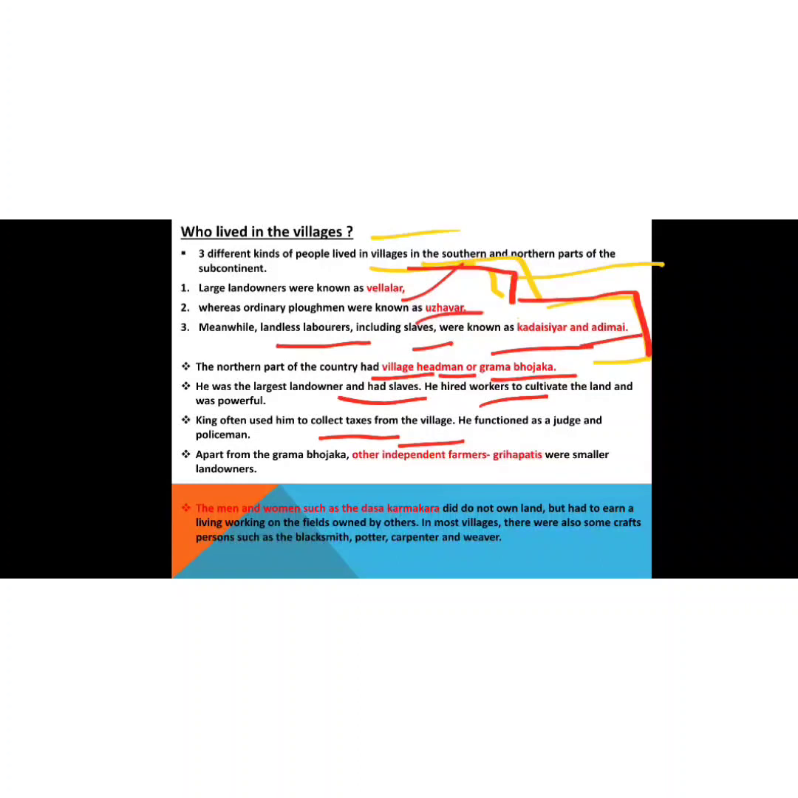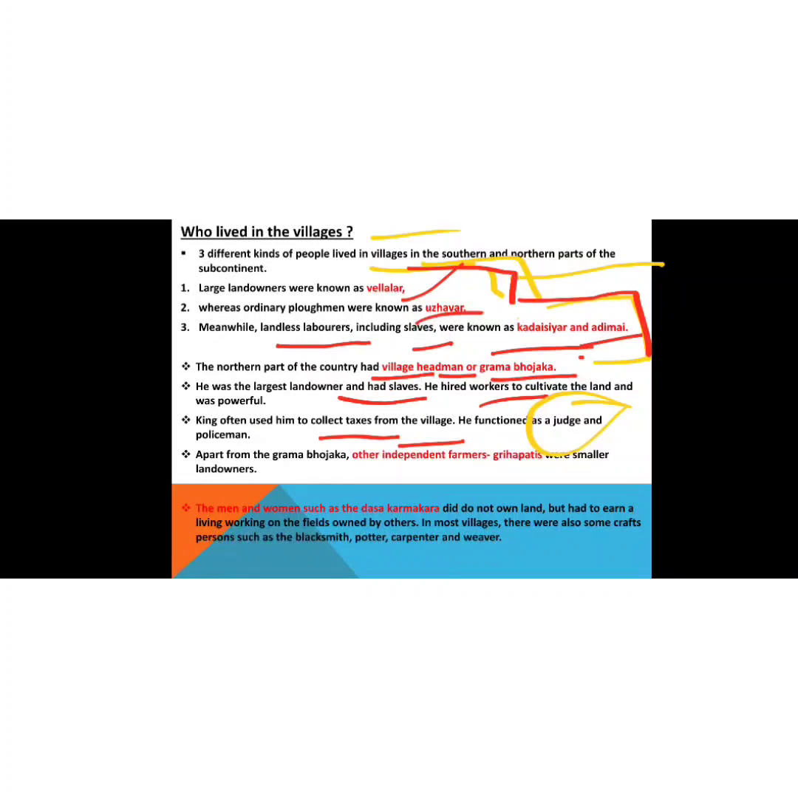And also the post of Gram Bhojaka was basically hereditary. Hereditary means the family to which the Gram Bhojaka belongs. So their son will be ruling as a Gram Bhojaka. Then he functioned as a judge or a policeman also. In the villages, he also functioned as a judge and policeman.